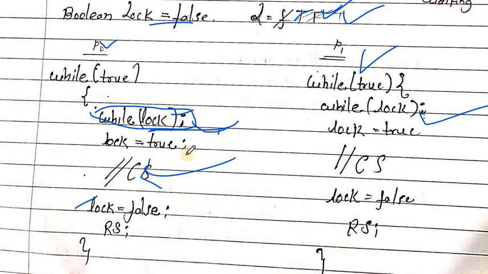After execution of one critical section, P0 again comes for execution of the critical section, then again comes, and still P1 is waiting for its chance.